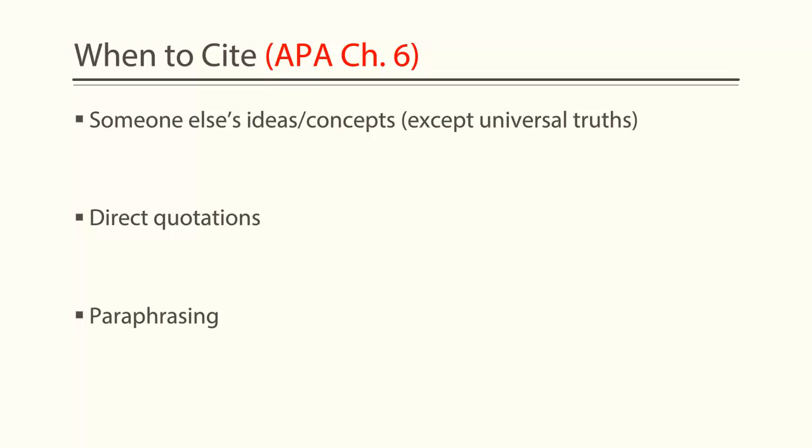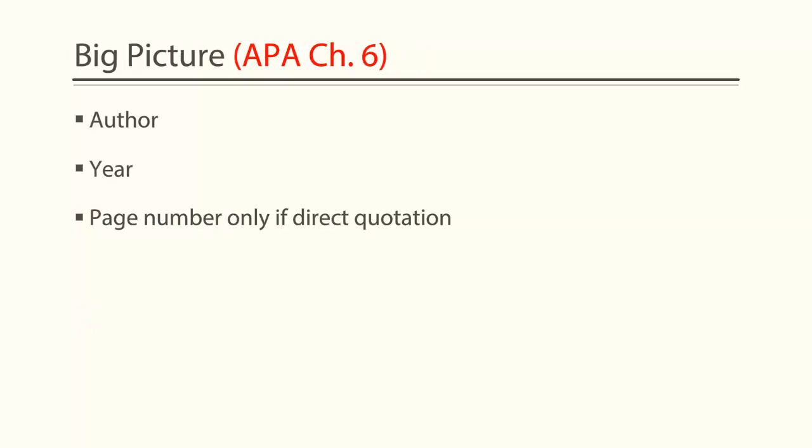Most of what you will be doing is paraphrasing, which uses someone else's ideas but your own words. This must still be cited because the ideas are not yours. Typically, the in-text citation includes the author and publication year. It will also include the page number if there is a direct quotation, but remember to use those sparingly.